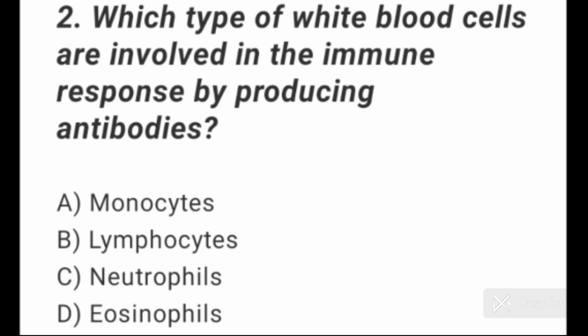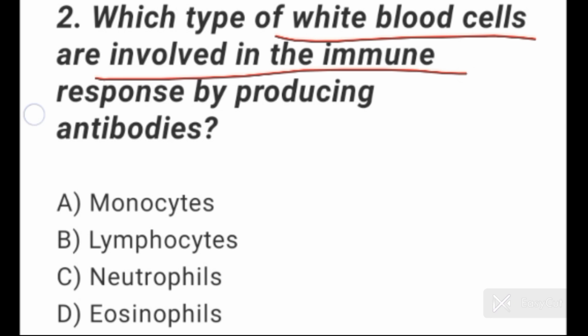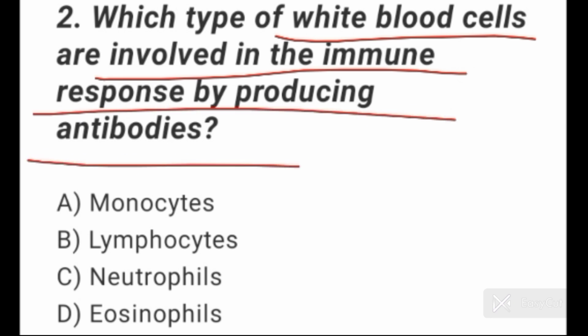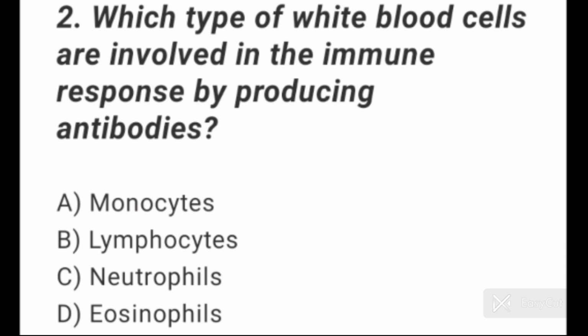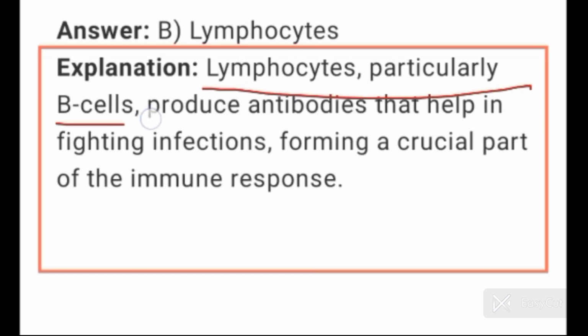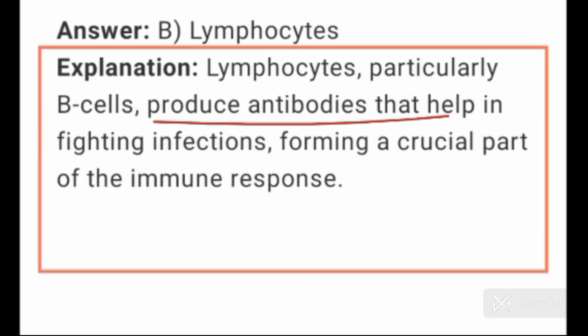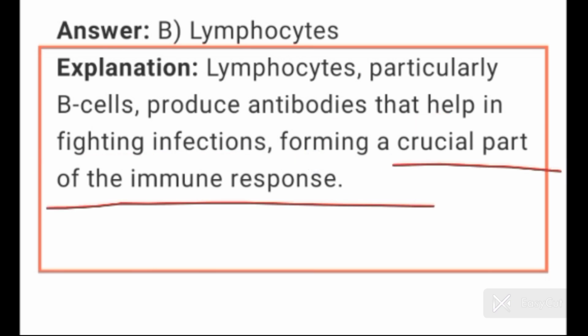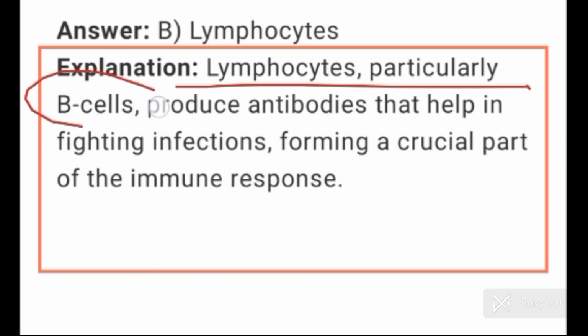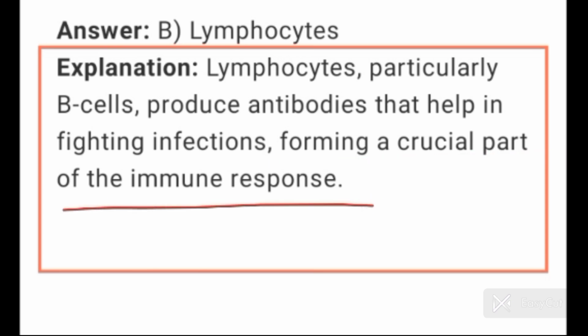Question number 2. Which type of WBC are involved in the immune response by producing antibodies? Lymphocytes, option B, is the correct option here, because lymphocytes are the WBCs which are involved in the immune response by producing antibodies. Lymphocytes, particularly B cells, produce antibodies that help in fighting infections, forming a crucial part of the immune response.